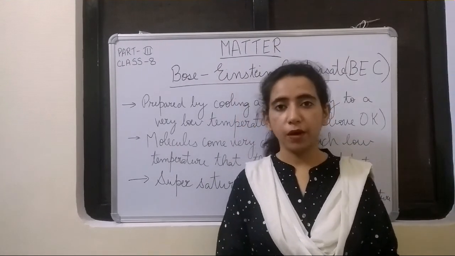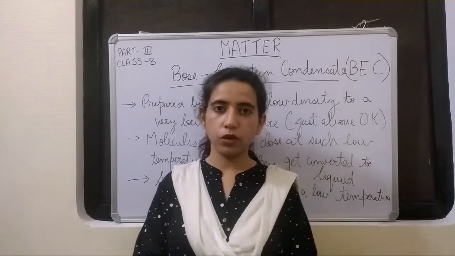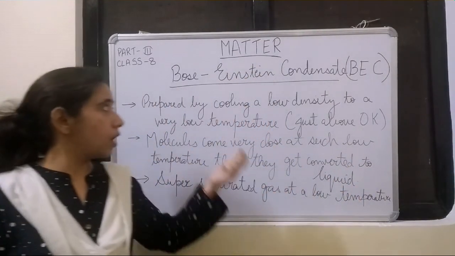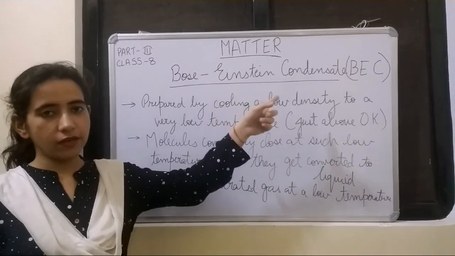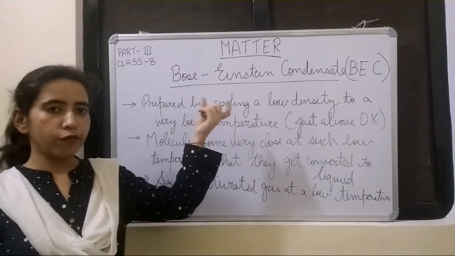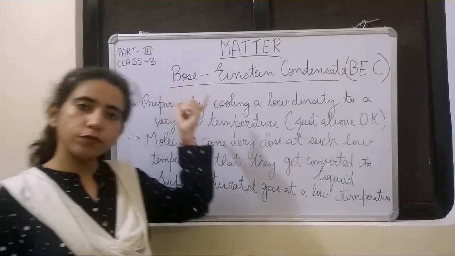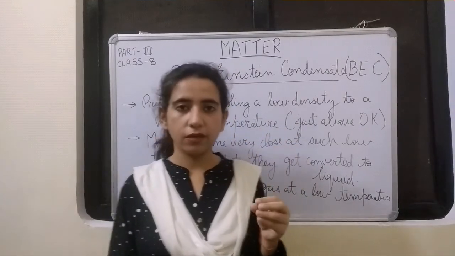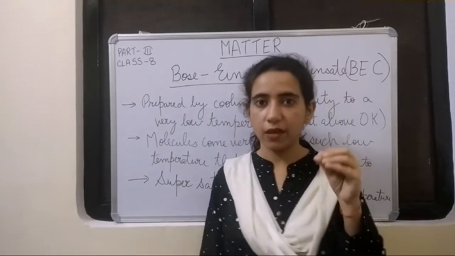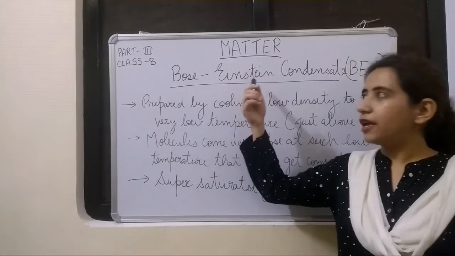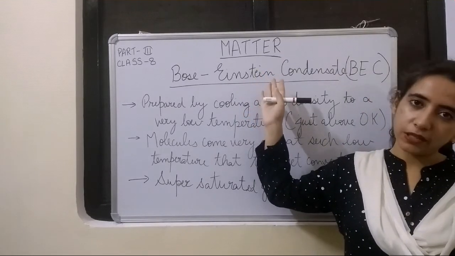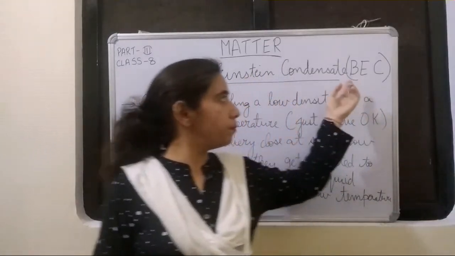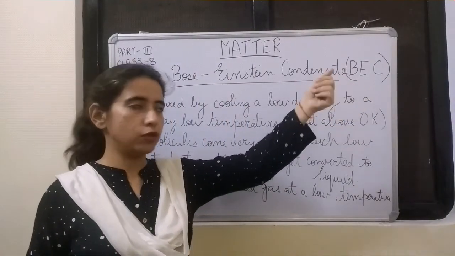Okay students, we have completed the fourth state of matter. Now we'll proceed with the fifth state of matter. The name of that is Bose-Einstein condensate. The Bose in that name comes from Satyendranath Bose. He is a very famous Indian scientist, S.N. Bose. Einstein, you know, is a very famous scientist. I need not give him any introduction. And condensate, BEC, was the name given to it.